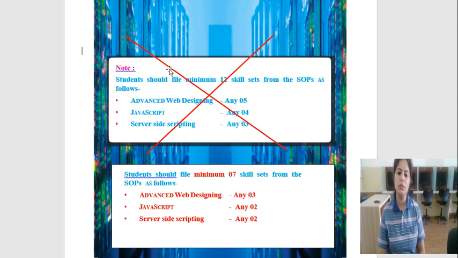I have also taken the example of the earlier note: earlier a student had to perform 12 total skill practicals, whereas he or she had to perform 5 practicals from web designing, 4 from JavaScript and 3 from server side scripting.